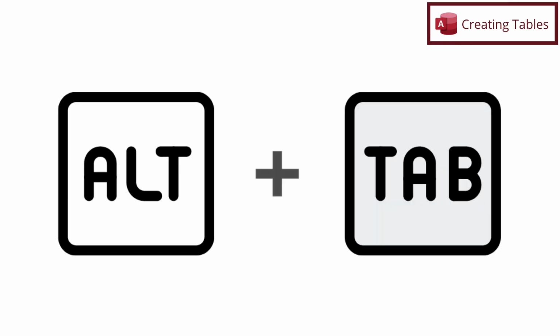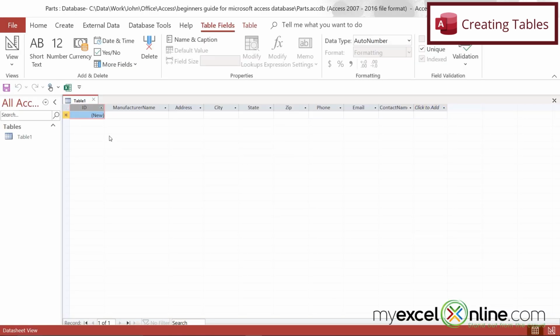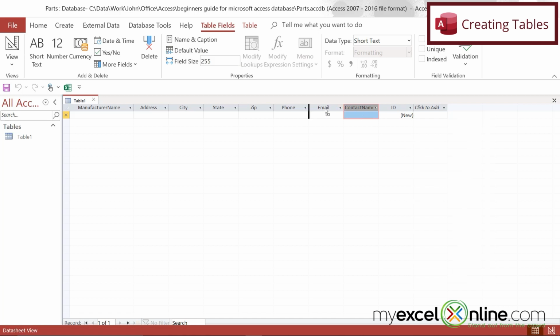And if I alt tab back to my spreadsheet, I can see that my contact comes after the zip code and there's no ID in front here. So if I go back to Access, I can highlight this column and then I can click and drag to the end, and I can highlight this column name and click and drag to right before phone. So now my fields are in the exact same order as my spreadsheet.